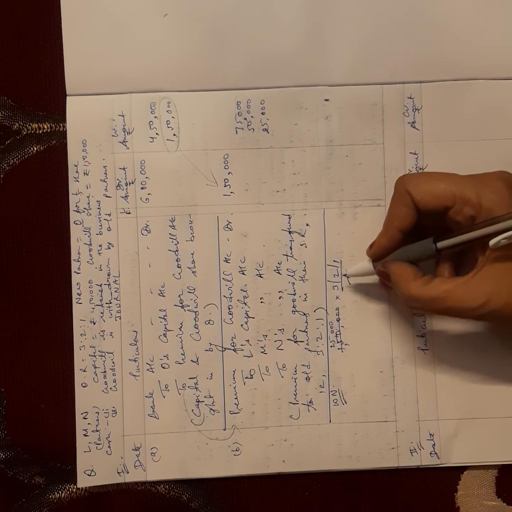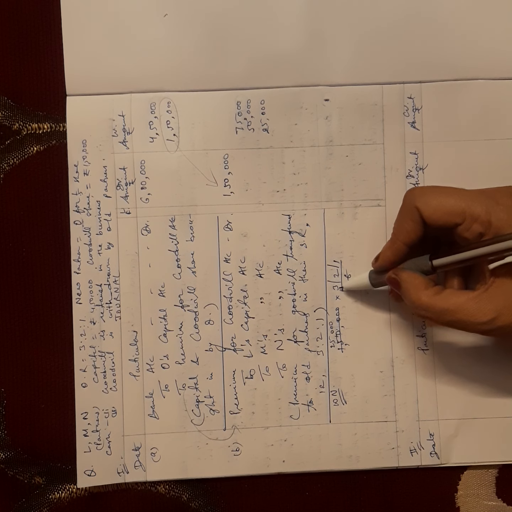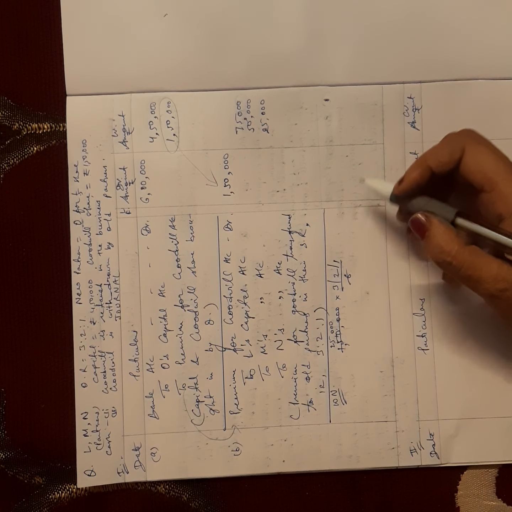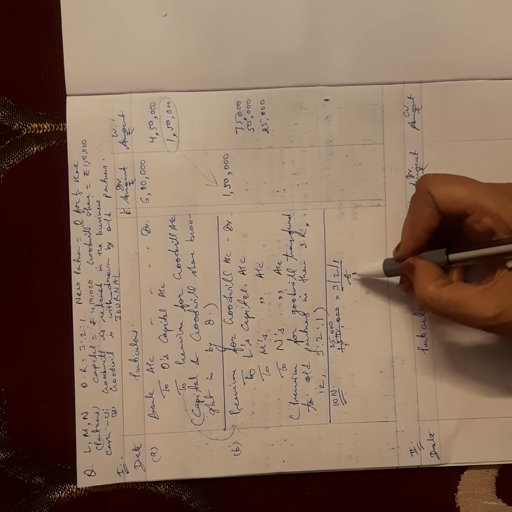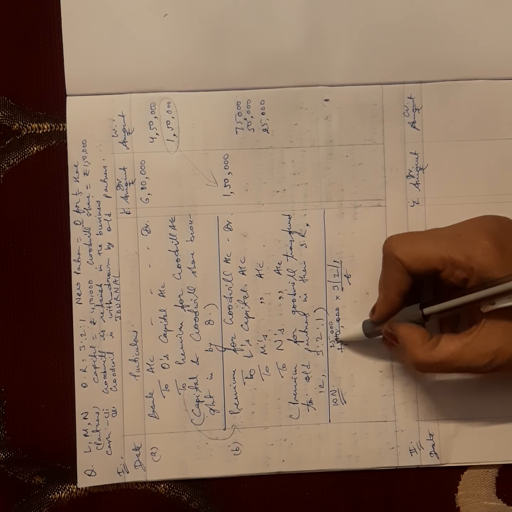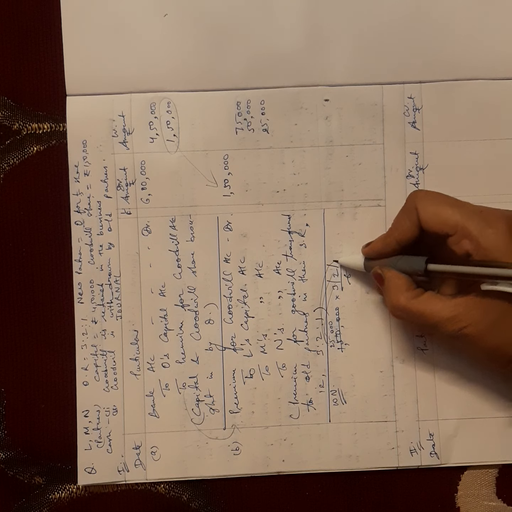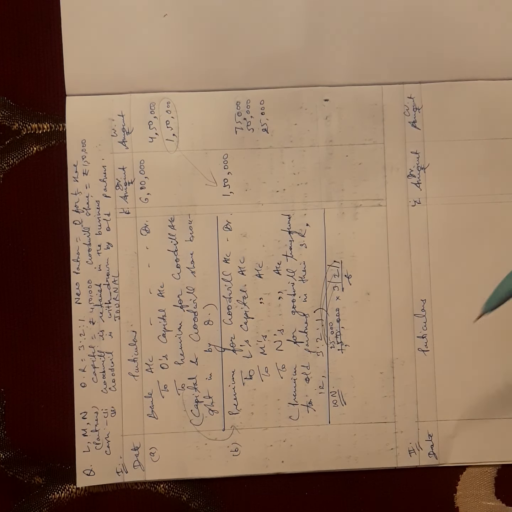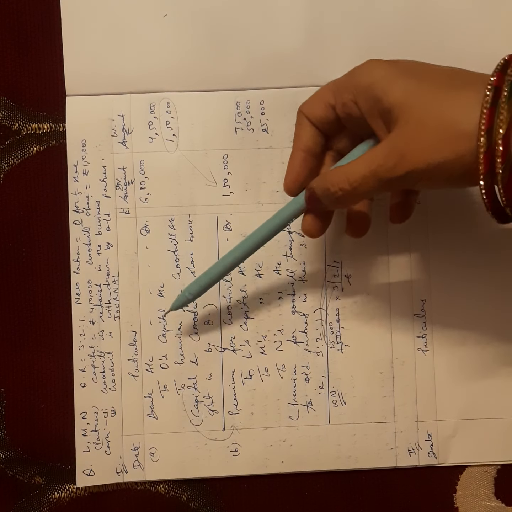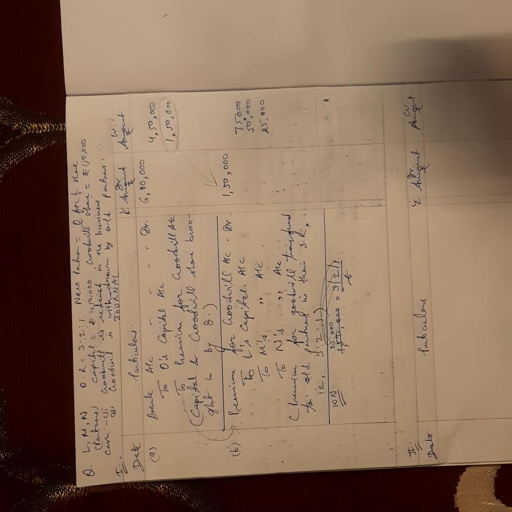Once more you can see, instead of multiplying again and again, this is especially for CBSE students who don't get a calculator in the exam. So 3:2:1 divided by 3 plus 2 plus 1, that is 6. We divide by 6 and first multiply with 3, then 2, then 1. These two journals are here: first related to bringing of capital and goodwill, and second transfer of goodwill to all partners' capital accounts.